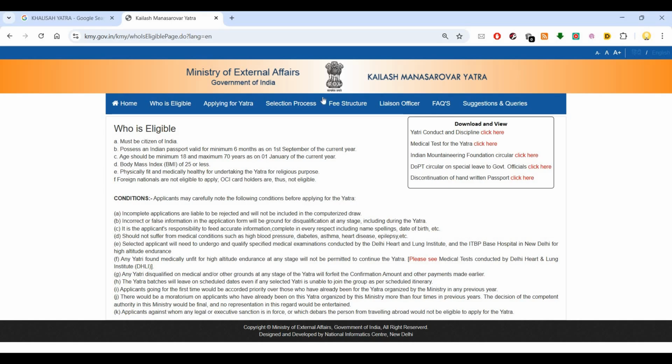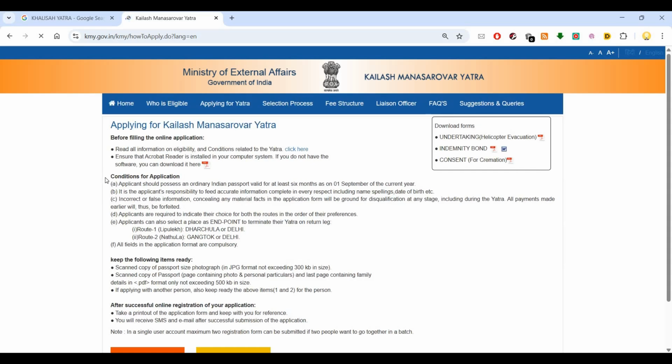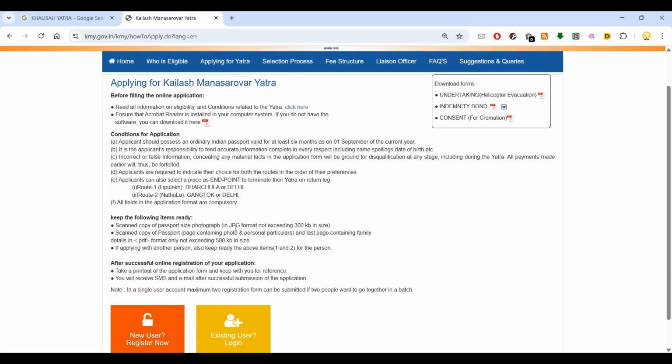Now if I go to the application, I have to click on apply for Yatra. I need to read all the information and eligibility conditions before the Yatra, and ensure that I have a PDF document reader. Then there are two routes. Route 1 is Lipulekh, Darchula or Delhi. Route 2 is Nathula, Gangtok or Delhi. All fields in the application form are compulsory. You need to have a passport size photograph, around 300 KB in size, and a scanned copy of your passport, and the last page containing family details, which should not exceed 500 KB in size. If applying with another person, also keep ready the same things for them.